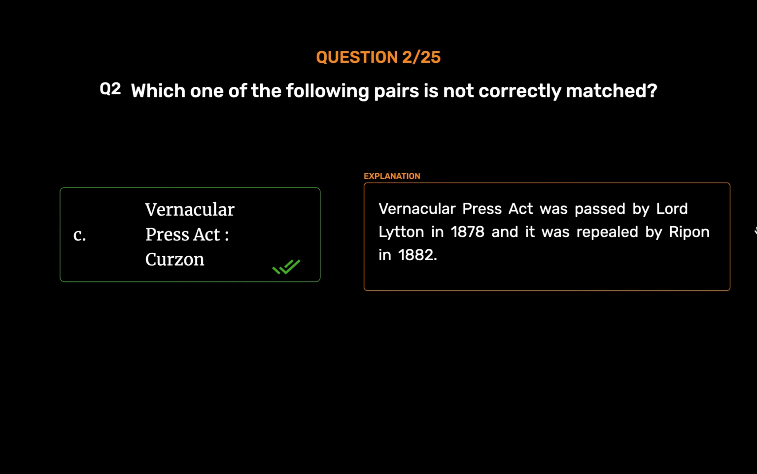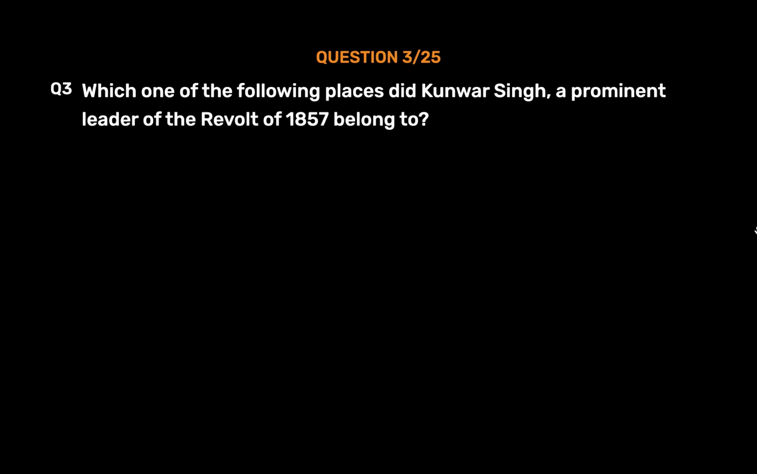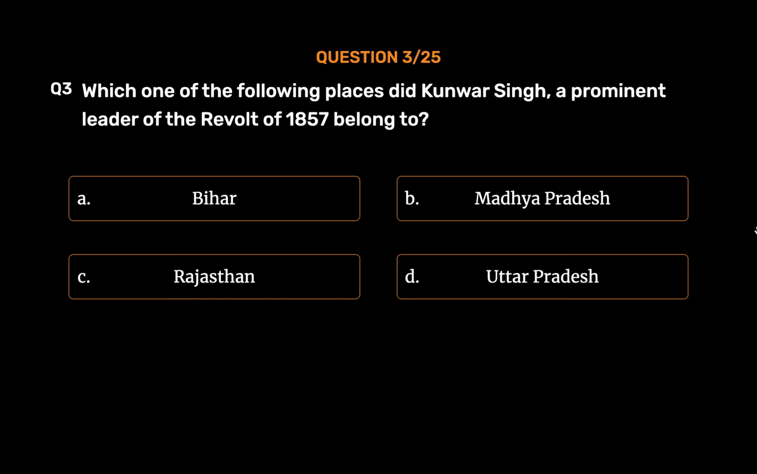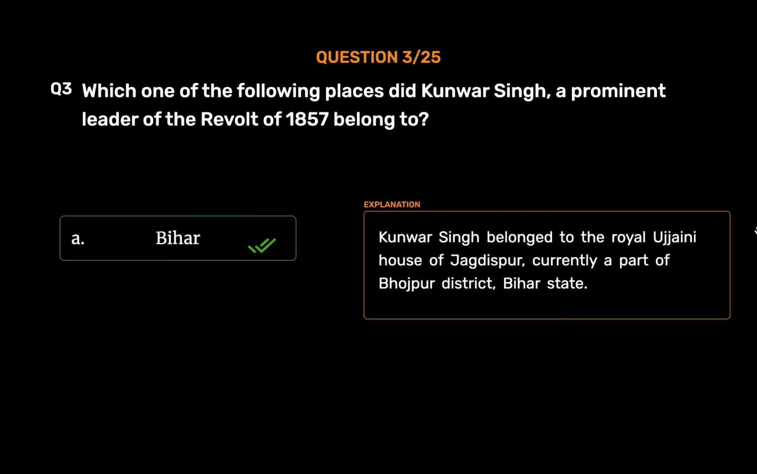Question number 3. Which one of the following places did Kunwar Singh, a prominent leader of the revolt of 1857, belong to? Option A. Bihar. Option B. Madhya Pradesh. Option C. Rajasthan. Option D. Uttar Pradesh. The correct answer is Option A. Bihar. Kunwar Singh belonged to the Royal Ujjaini House of Jagdishpur, currently a part of Bhojpur district, Bihar state.